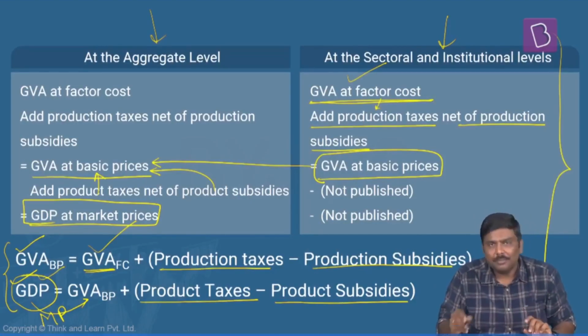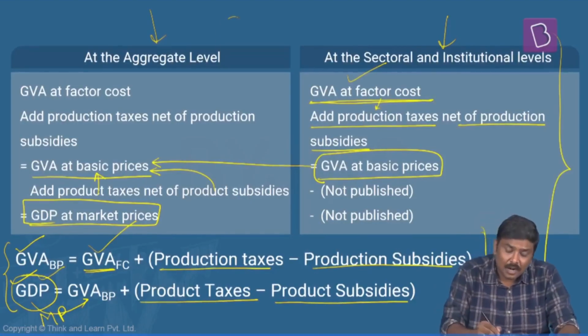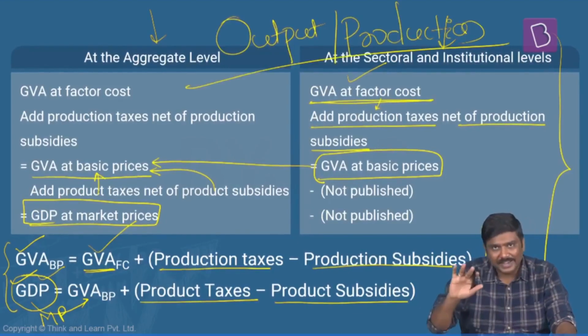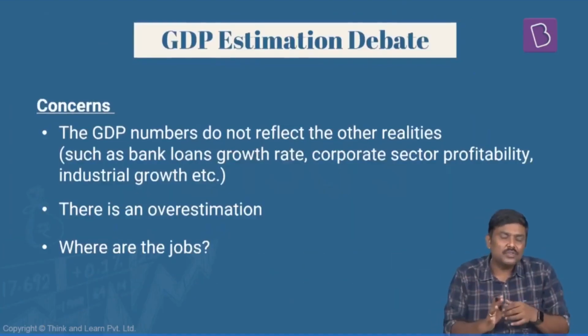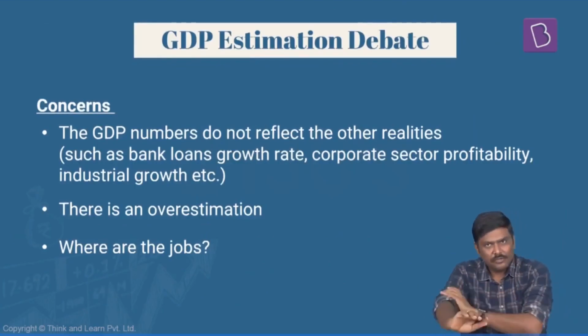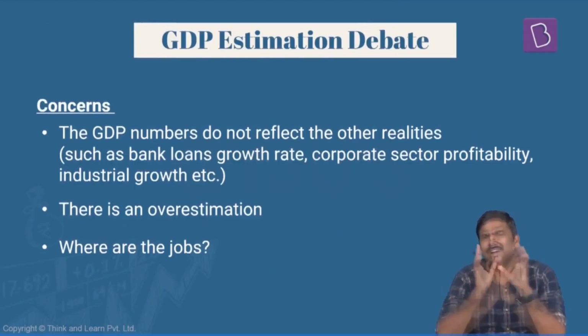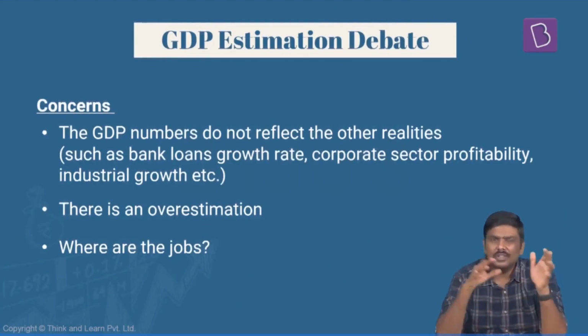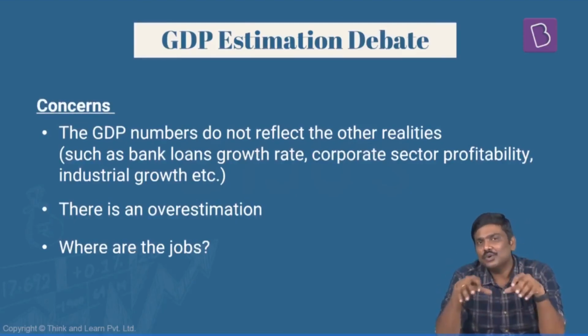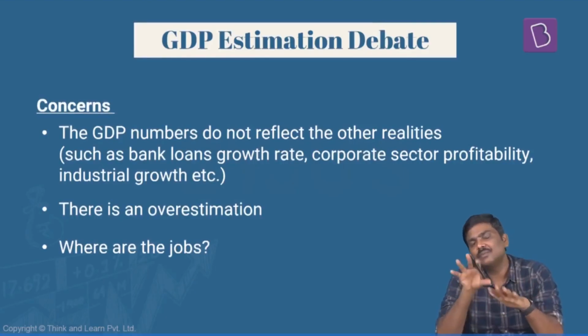So this is how the GDP is calculated under the output or product method or production method. Remember this. This is important. Hence, we have discussed this in detail. Now, what has been the issue with respect to this particular methodology? This methodology has been introduced from 2014 and 2015 by the government, and post that every year once or twice or more than that, there has been certain issue with respect to this GDP estimation methodology.